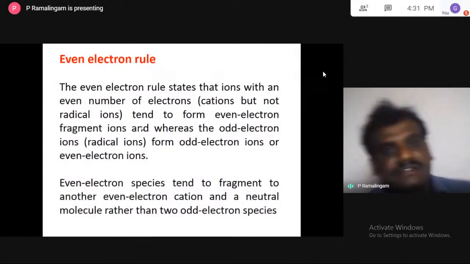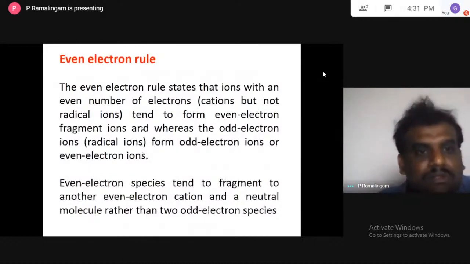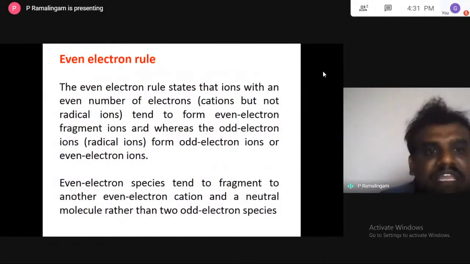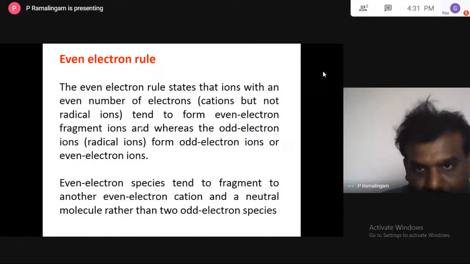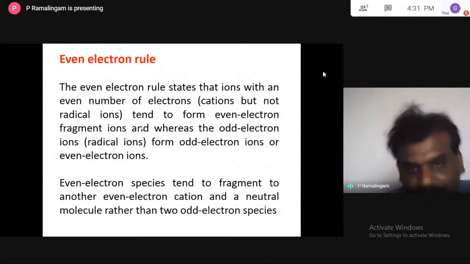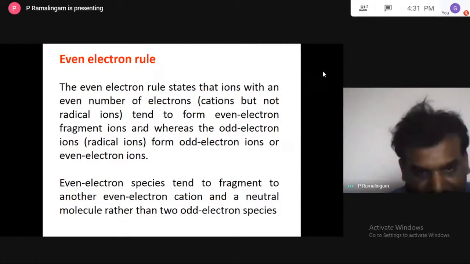Next is the even electron rule. The even electron rule states that ions with an even number of electrons, cations but not radical ions, tend to form even electron fragment ions, whereas odd electron or radical ions form odd electron ions or even electron ions. If you read it, you don't understand anything.